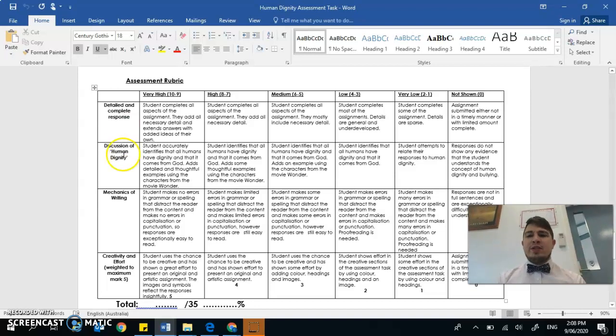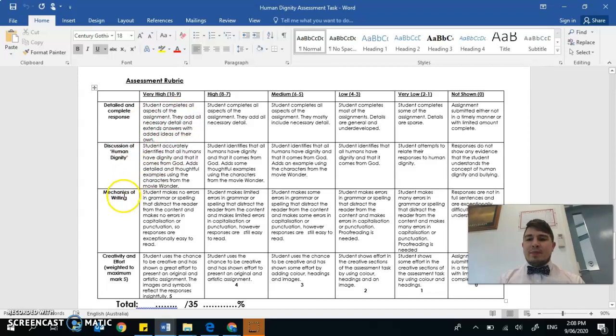Explanations, deep explanations. Discussion of human dignity, a good discussion of human dignity. Talk about what the Bible says, what Jesus says for us, how does God see us? Why do we have human dignity? Because we're made in God's image. What does it mean to be made in God's image?